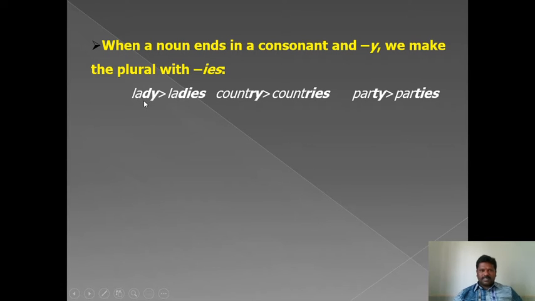Look at the examples. Lady is ending in Y, and D is before Y, so it ends in Y preceded by a consonant letter. We have 21 consonant letters and 5 vowel letters. A, E, I, O, U are vowel letters. The remaining letters are consonants. So drop Y, add IES. Lady, ladies. Country, countries. Party, parties.